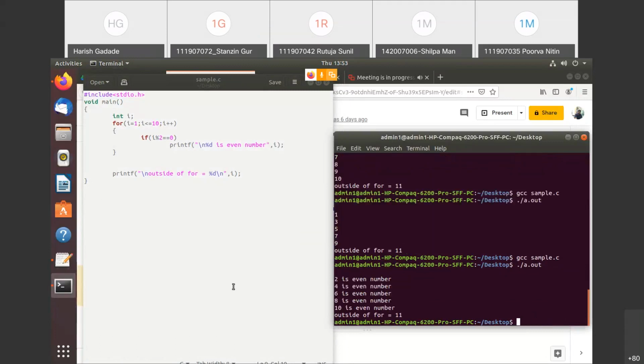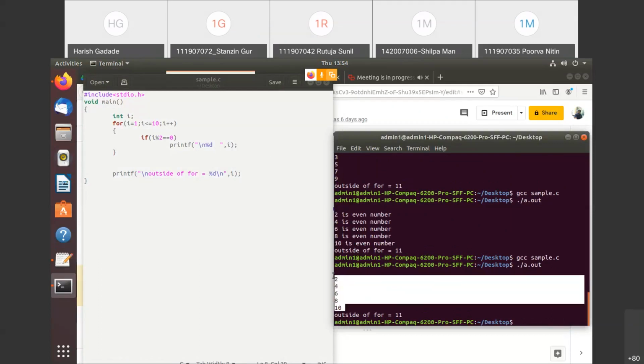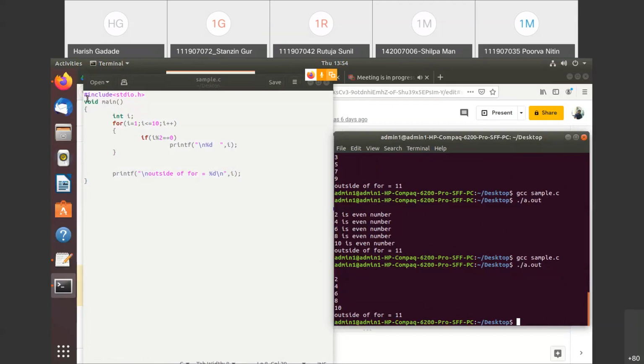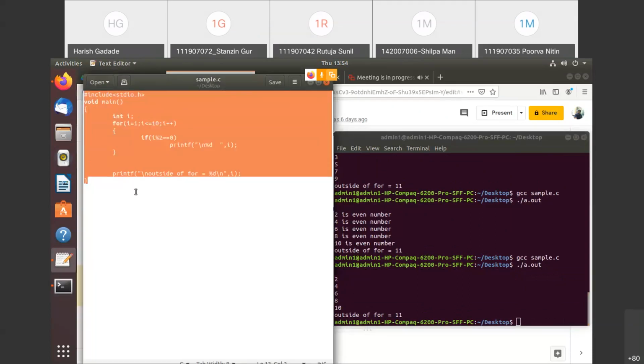You can see here 2 is even number, 4 is even number, and so on. Or you can simply print just the number, so you need to remove this and the space, so that it will print it. You can see here 2, 4, 6, 8 and 10, all these are the even numbers. Getting this? So this is the simple for loop. When we see the examples, you will understand the syntax of this for loop.